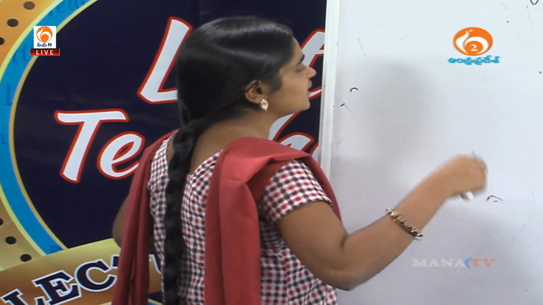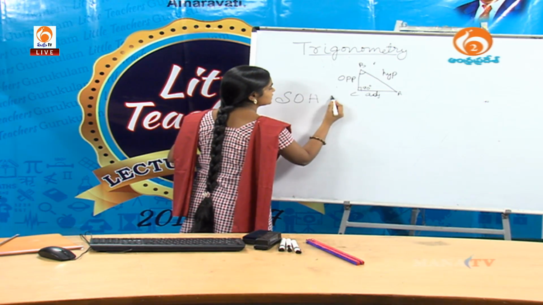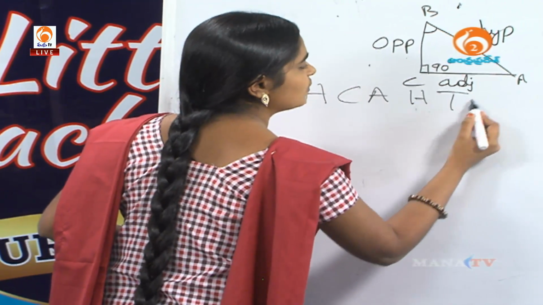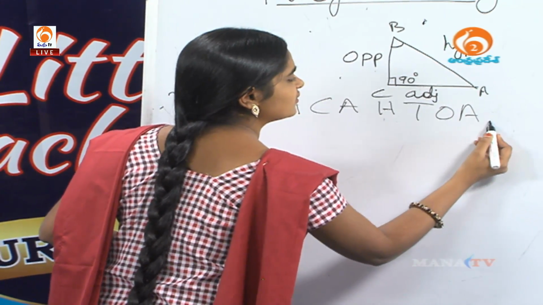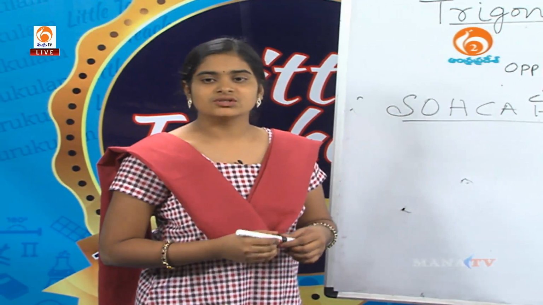Do you know how to remember these three basic trig ratios? If there is any way, here is a way. See here, SOHCAHTOA. It is pronounced as SOHCAHTOA.